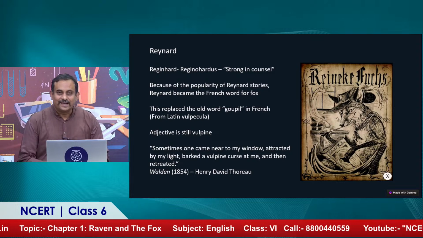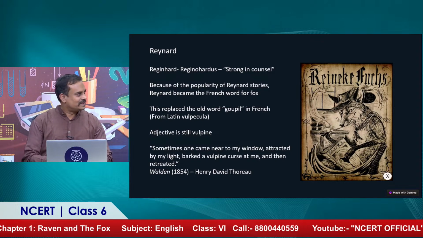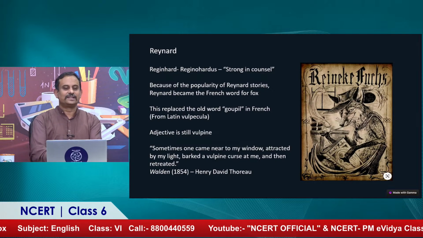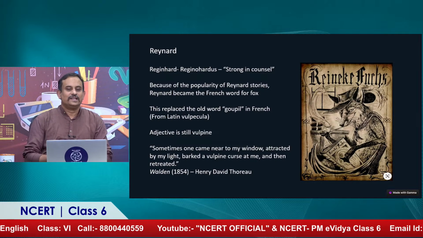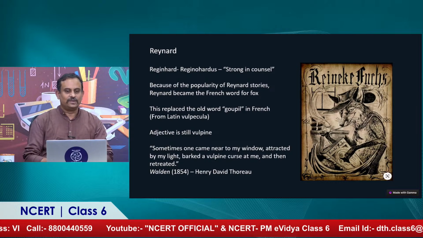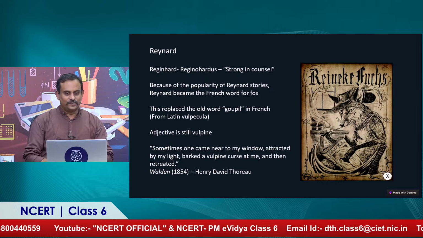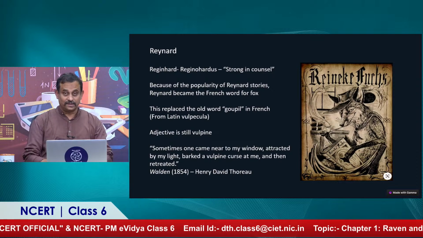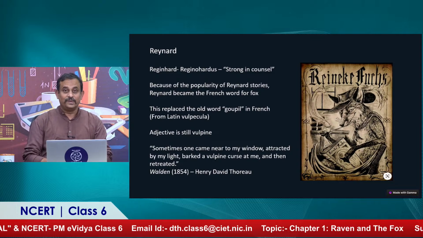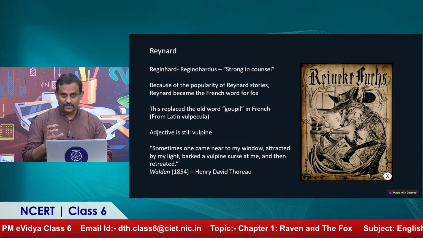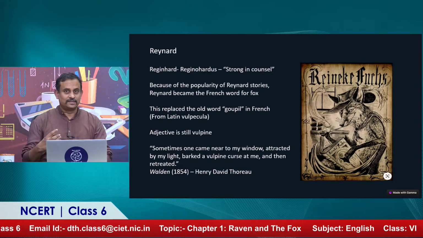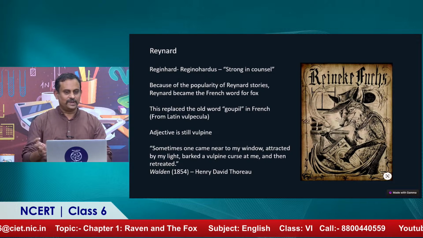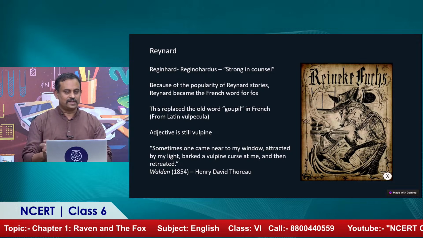I'd like to talk a little about the history of this name. So why has the fox been given the name Reynard? As we can see on this slide, you can see the word Reginhard or Reginohardus, which is Latin transferred to French, and it means strong in counsel. Counsel means advice. So somebody who gives sound advice, somebody who gives good advice, and therefore is crafty, has a sharp brain. And so Reginohardus in Latin became Reginhard in French, and gradually